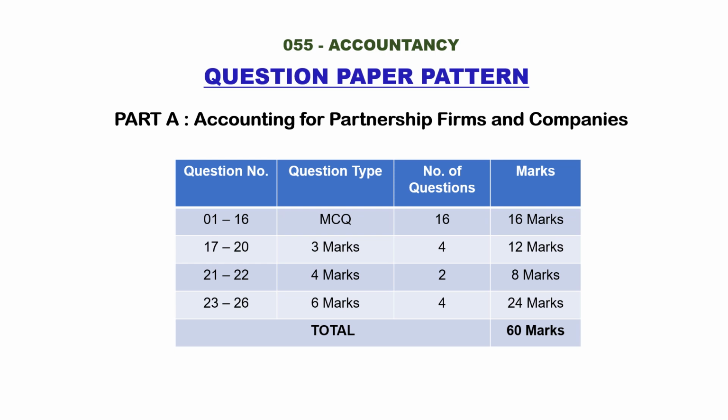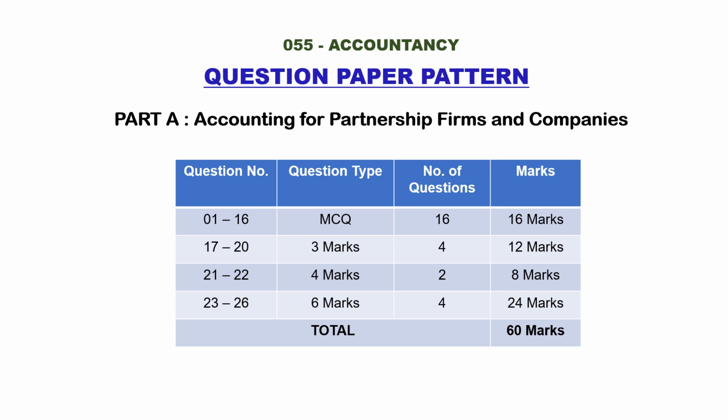And from question 23 to 26, here you may get either-or question type. In the 6 mark question, you will get either-or type question. So from 23 to 26, 4 questions will be asked, and total mark is 24, altogether 60 marks.